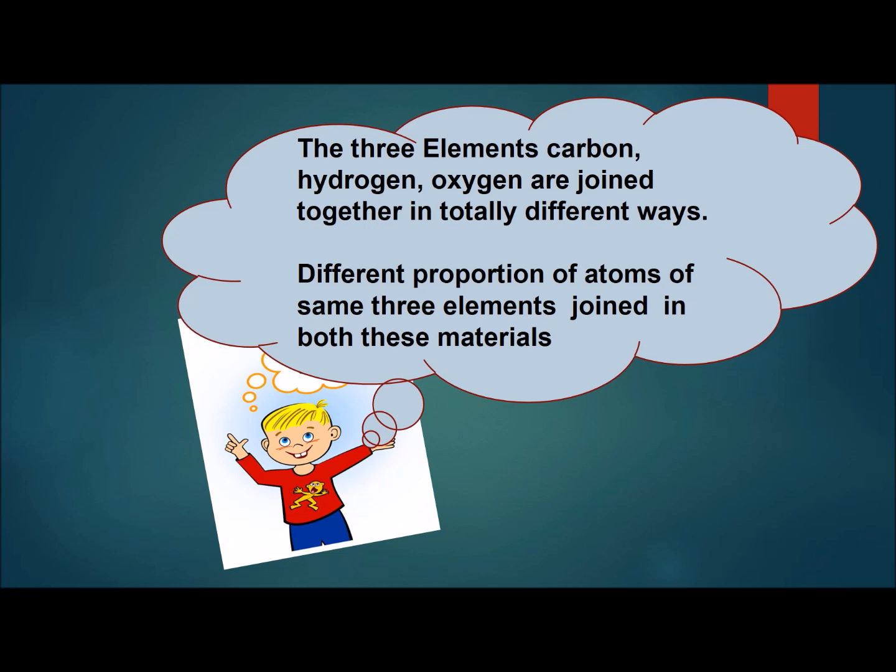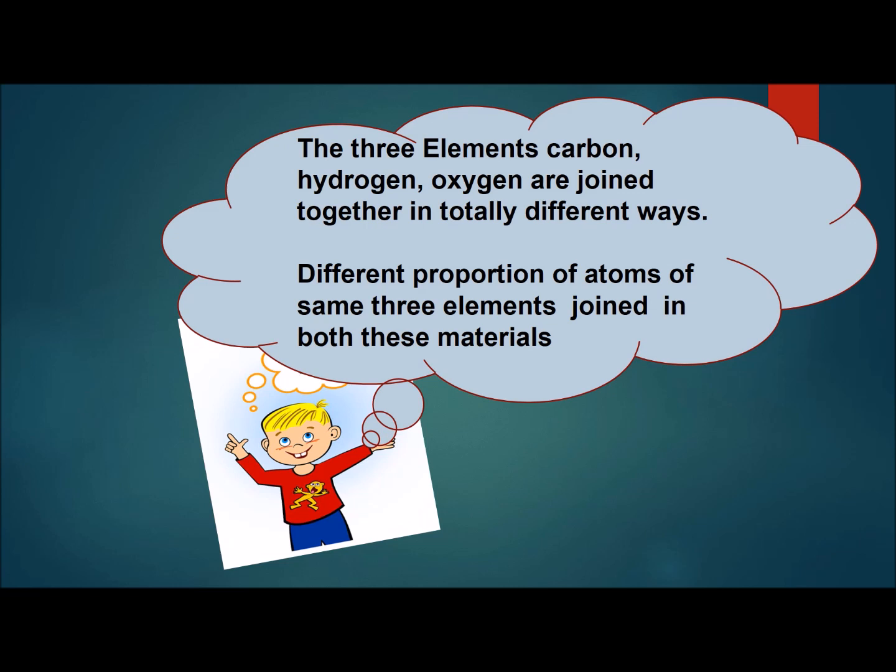Dear students, the answer is because the three elements, that is carbon, hydrogen and oxygen, are joined together in totally different ways. It means the arrangement of atoms in both these materials is totally different. And the second thing, different proportions of atoms of the same three elements are joined in both these materials. That may be, in one material there is more carbon or hydrogen or oxygen than the other.